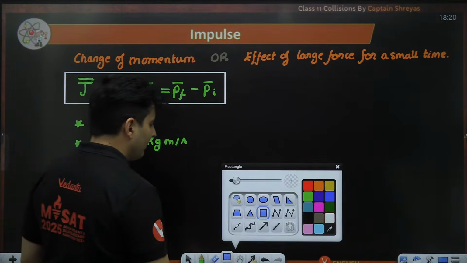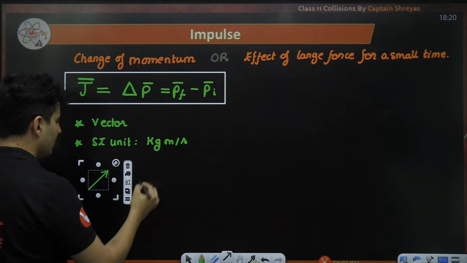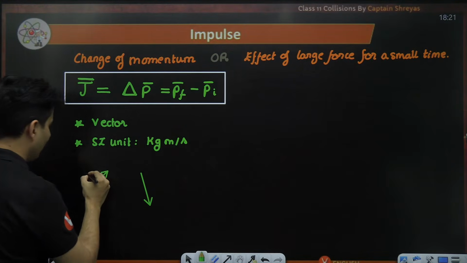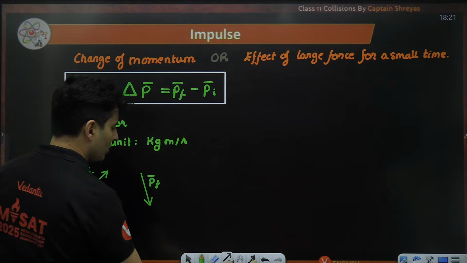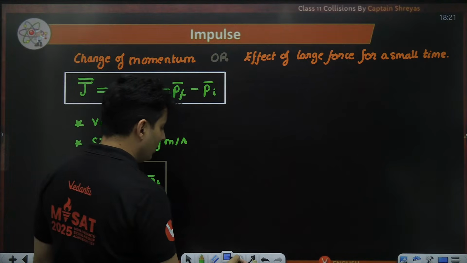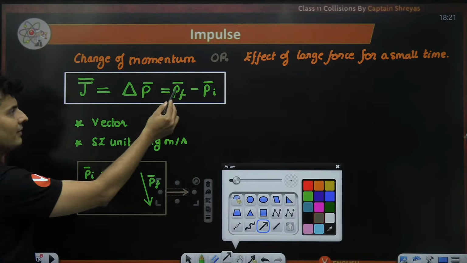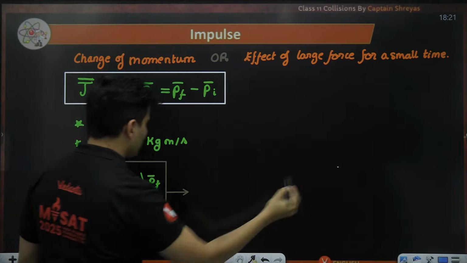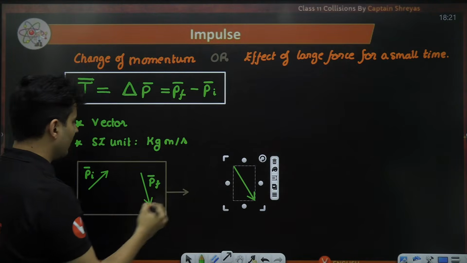If you are given the vectors of momentum, initial and final, say for example, this is the initial momentum and let's say this is the final momentum. I'm taking some random values. If this is already given to me, then in order to solve the problem, I will have to take the final as it is, and take the negative of the initial momentum. So this final momentum vector will come as it is.